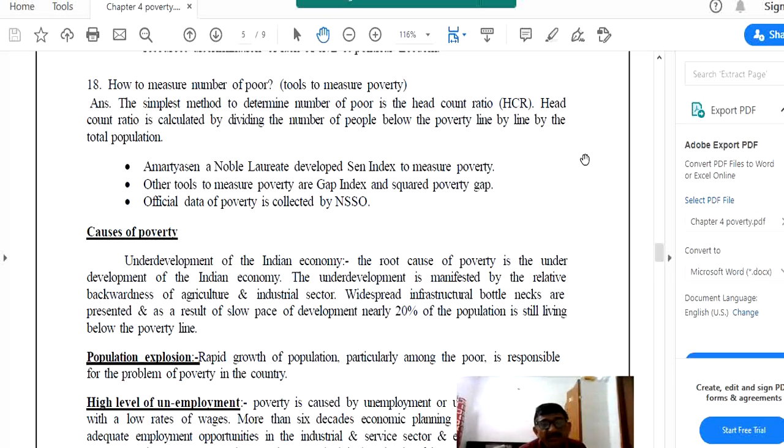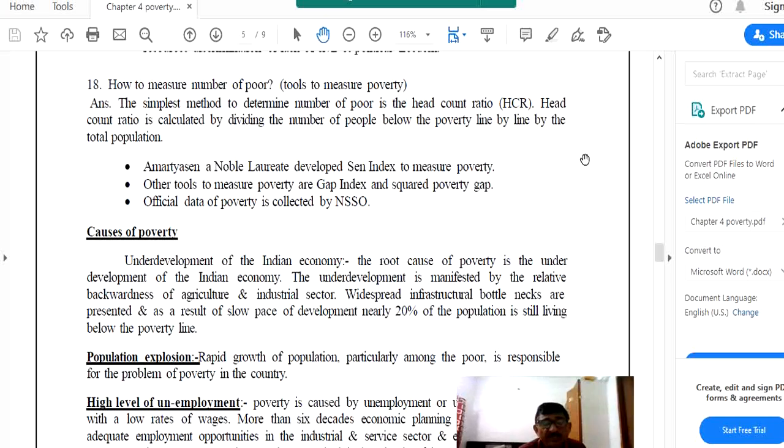Underdevelopment is manifested by the relative backwardness of the agriculture and industrial sectors. Basically, the question arises: is the Indian economy underdeveloped? The Indian economy is developing, but in the case of poverty, we can say that it is underdeveloped. Why underdeveloped? Because there are two main factors responsible for it.